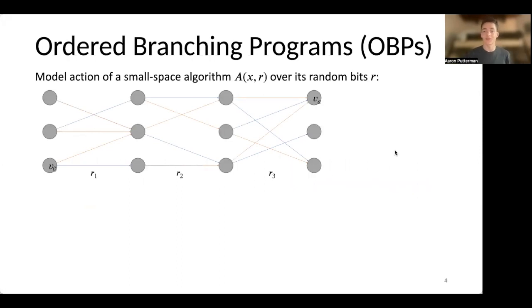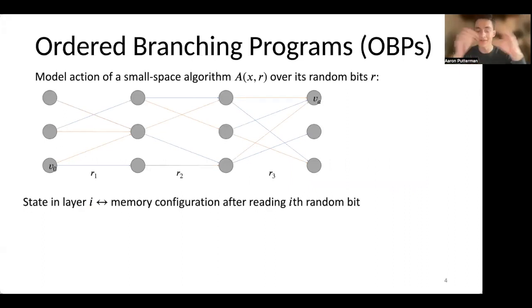It turns out that one very useful tool in this field, or one very useful model in this field, is the model of ordered branching programs. The way to imagine these branching programs is that you have some randomized algorithm A, which takes an input X, as well as a random tape or a set of random bits R. And what we do is that we create a graph, which has a bunch of different layers.